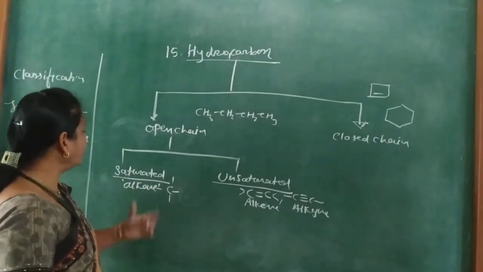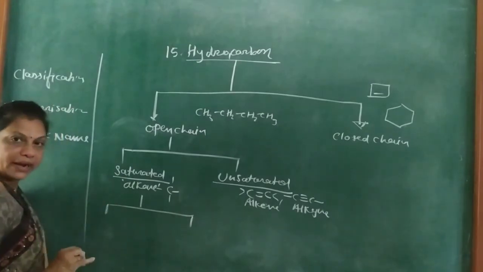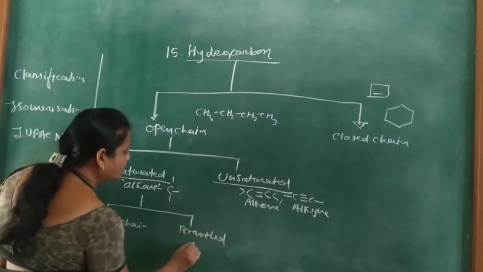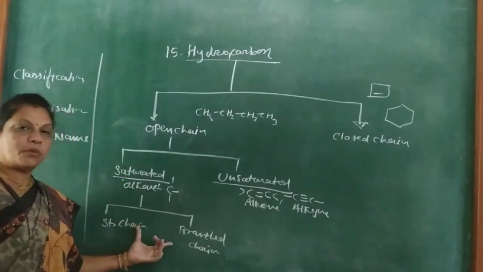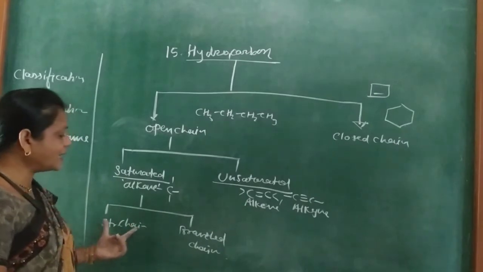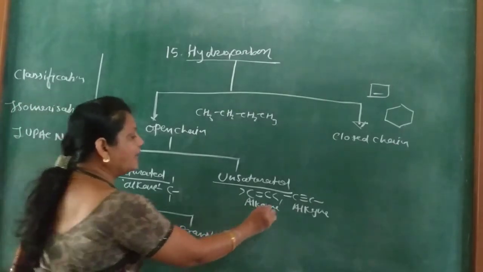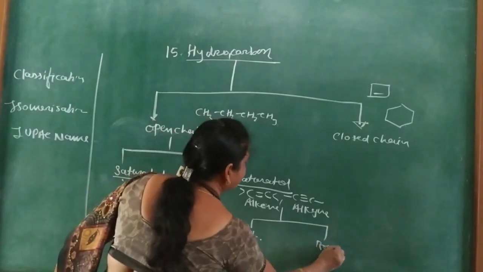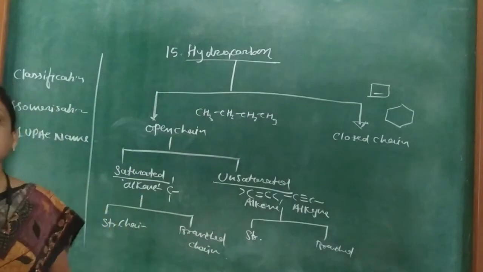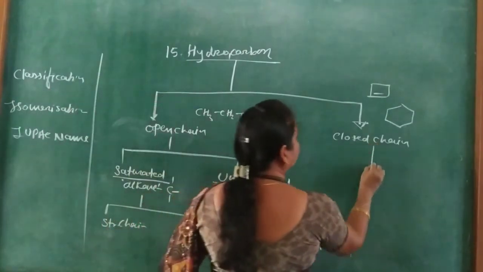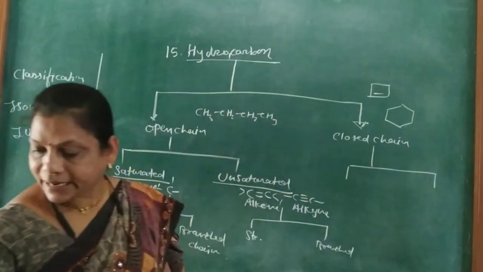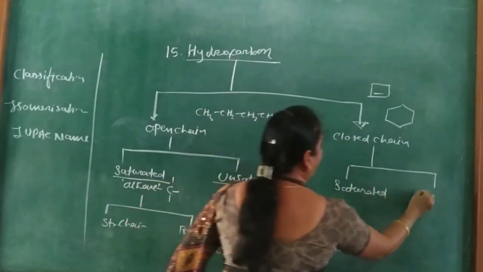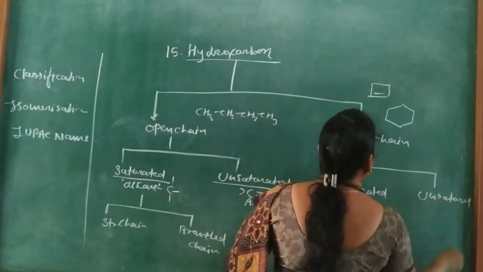Again, saturated hydrocarbons are subdivided into straight chain hydrocarbons and branched chain hydrocarbons, and on that basis they form isomers also. Then unsaturated hydrocarbons are also classified into straight chain and branched chain hydrocarbons. Then closed or cyclic hydrocarbons are again saturated and unsaturated.